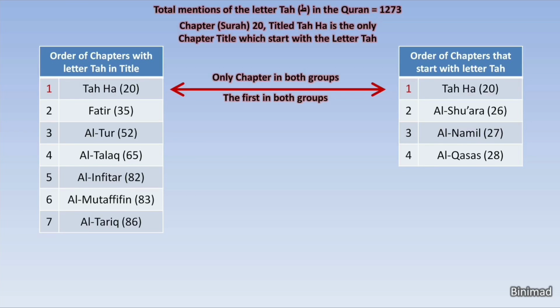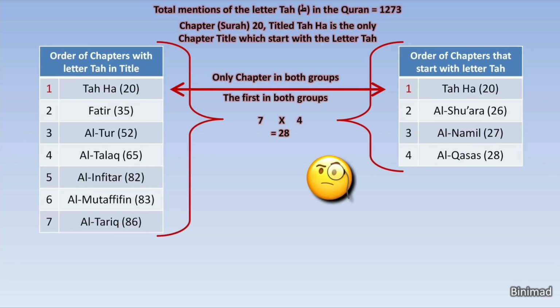Having multiples of chapters all related to Ta, we multiply the number of chapter titles that contain this letter, i.e. 7, by the number of chapters that start with this letter, i.e. 4, and we get 28. So what could this be? And will it also be related to the letter Ta? Amazingly, the total number of times the letter Ta appears in chapter Taha is exactly 28.